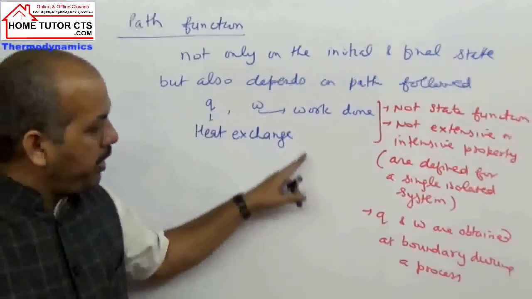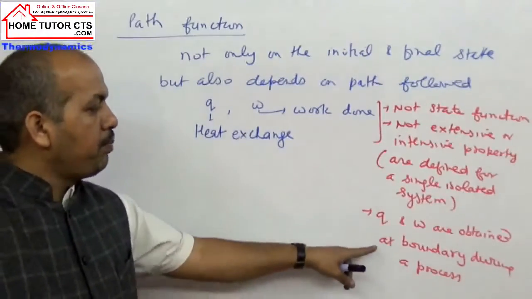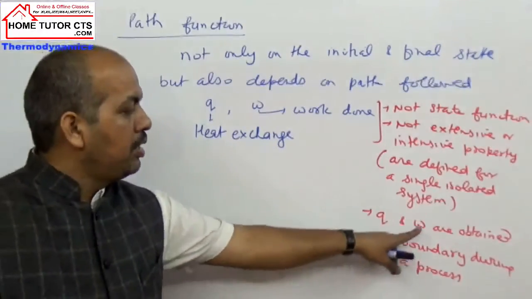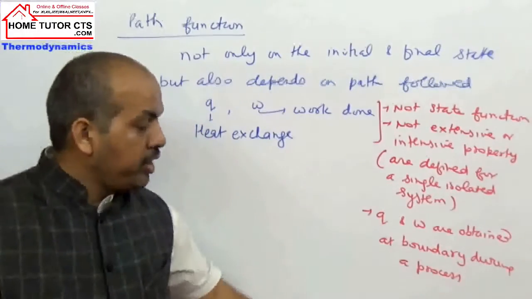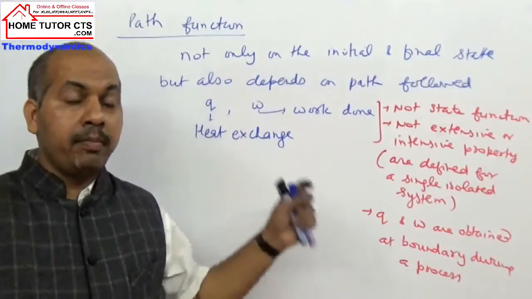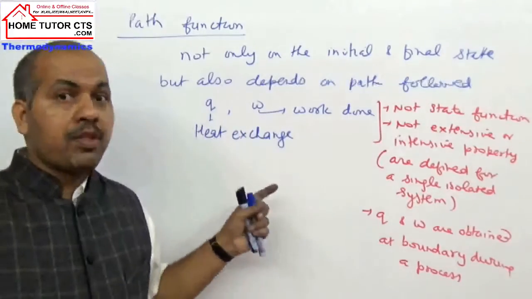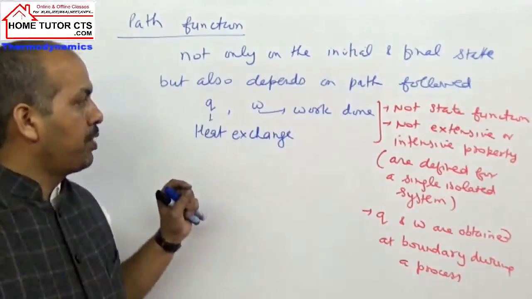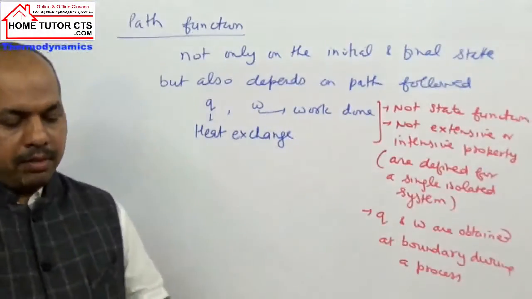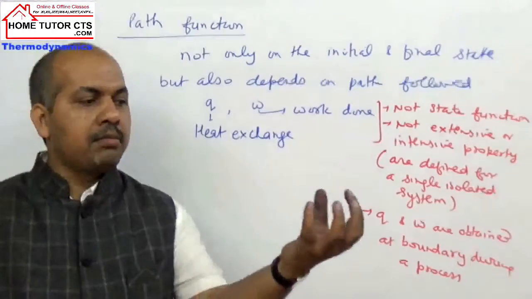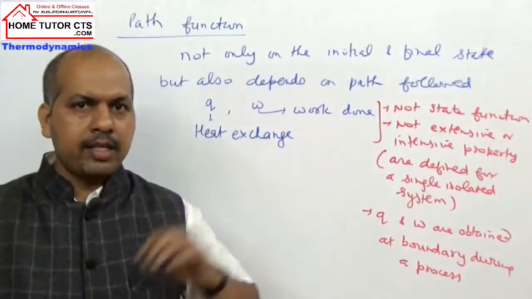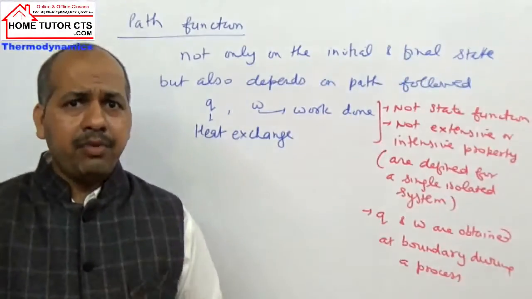So they will be obtained at the boundary during a process. They will manifest themselves at the boundary. They are not the property of the system as a whole. Suppose, for example, let us say I have some container which has water in it, then can we define its energy?